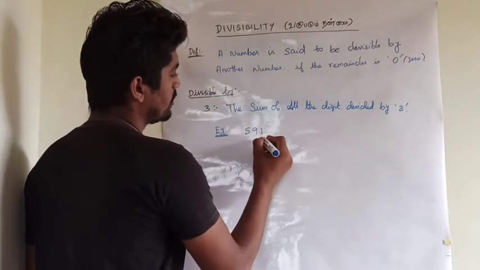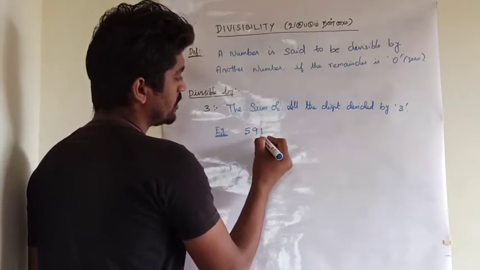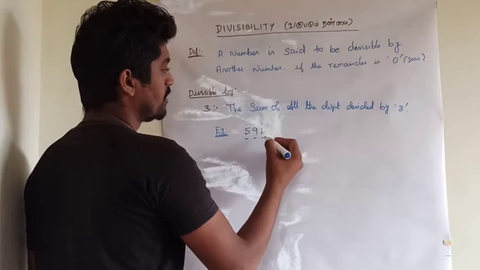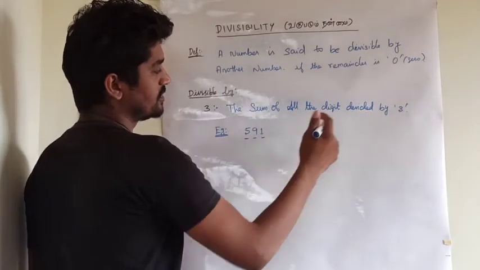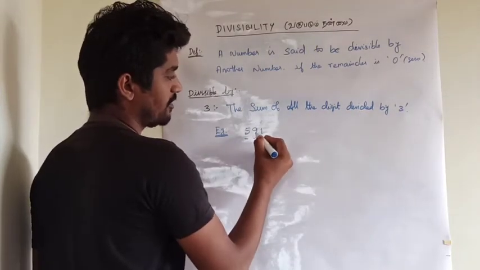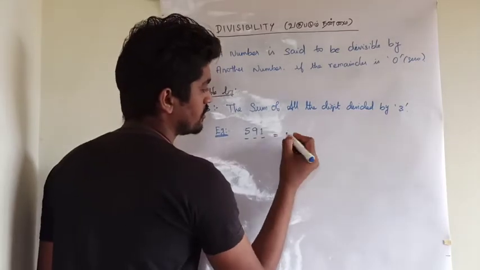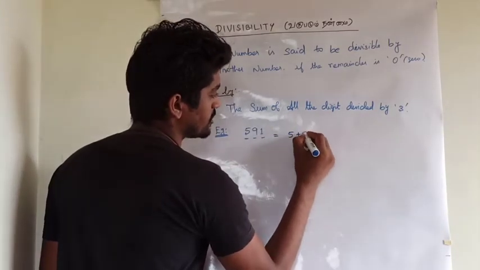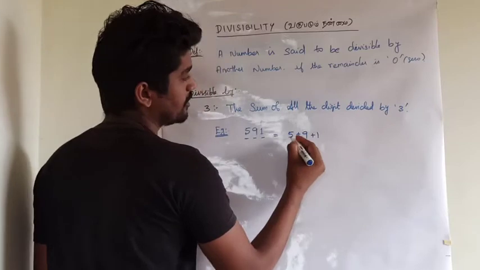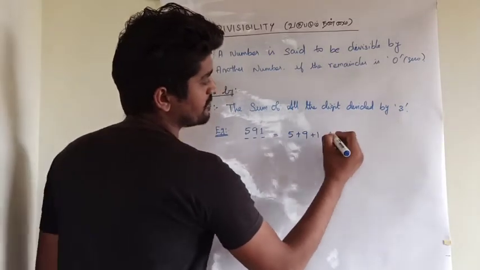Here the unit digit is 1, then 9, and 5 in the hundreds place. The sum of the digits means 5 plus 9 plus 1. 9 plus 1 is 10, 10 plus 5 is 15.